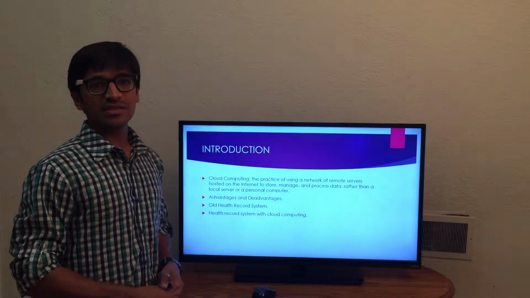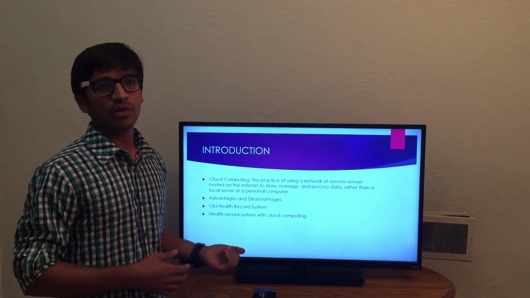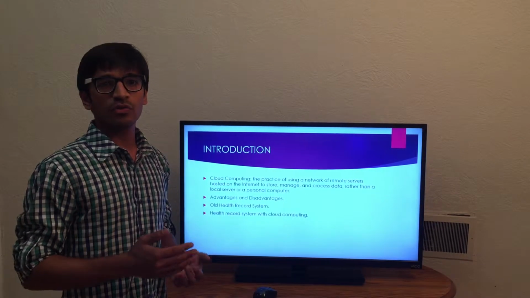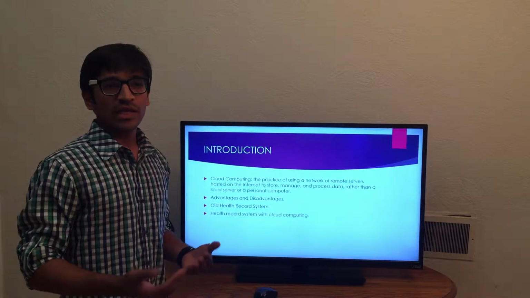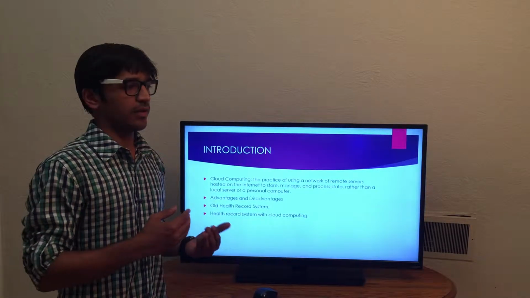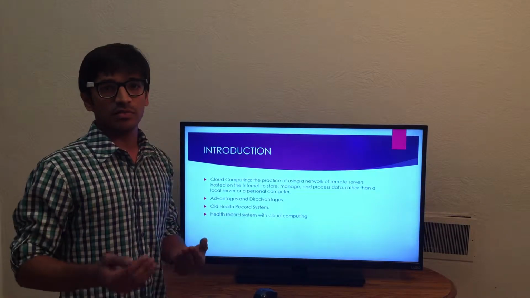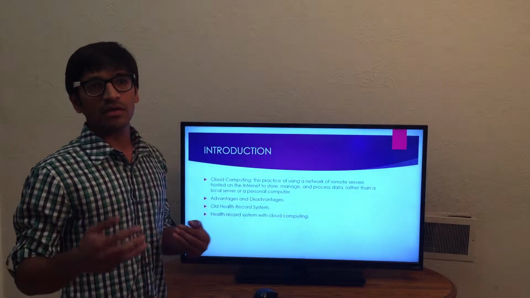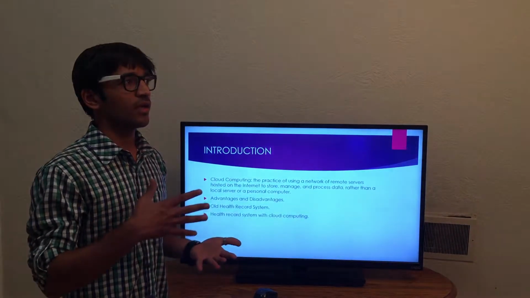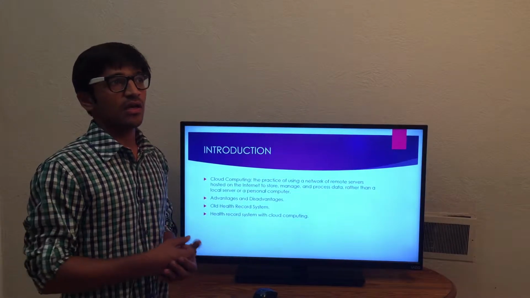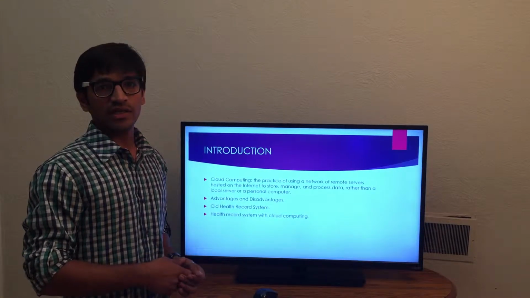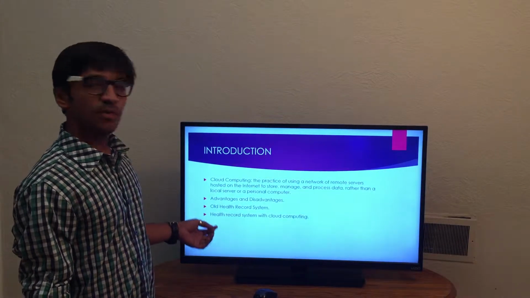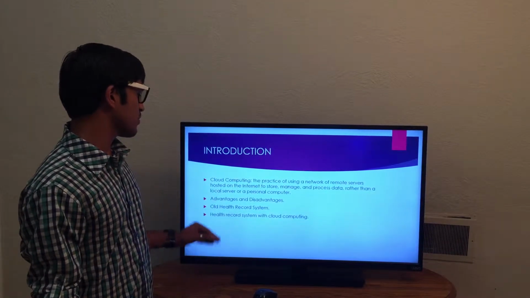The main disadvantage of cloud computing is security. If the cloud computing provider is not giving you proper security for the cloud, then it will be really difficult to trust whether your data is secure or not. So security is a really difficult, or you can say challenging, issue these days for cloud computing. Now, moving towards my subtopic, the health record system.